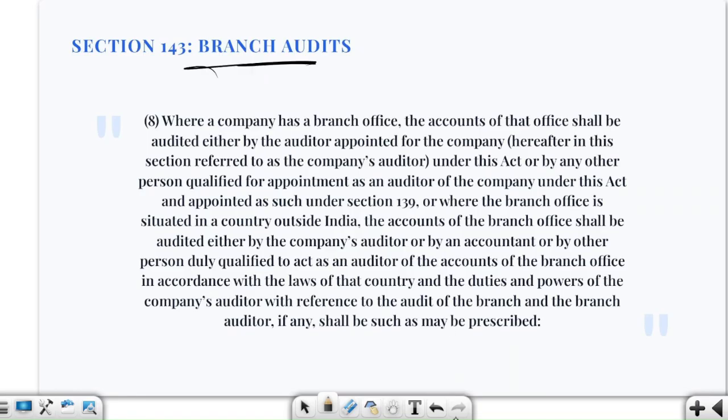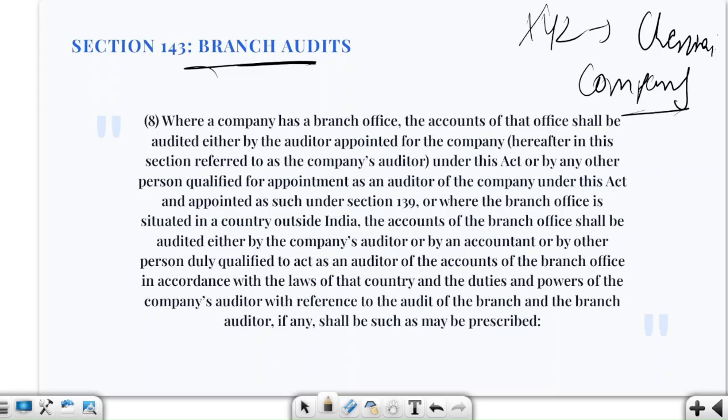Now let's talk about branch audits. Now what are these branch audits? See, if a company has a branch office, let us say our XYZ Limited has a branch office in Chennai, right? Now I am saying that okay, it has a branch office, so the branch accounts can be audited. If the branch is in India, then whom? By the company's own auditor, okay, or another person qualified to be appointed as auditor under the act and appointed appropriately. But if the branch is, let us say, in some other country outside India, let us say it is in Tokyo, then what will happen?